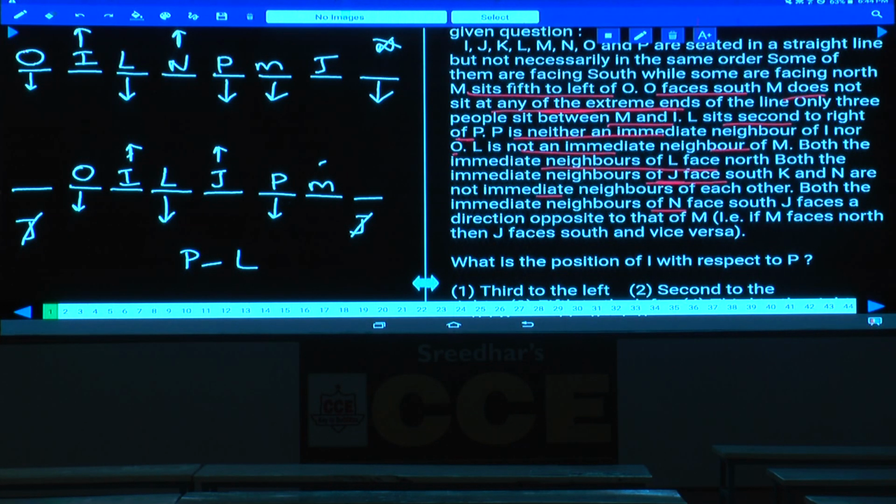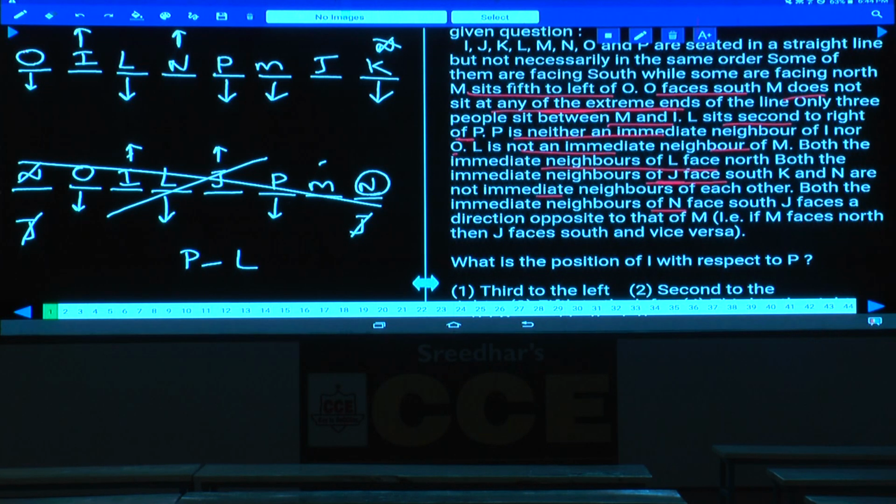Immediate neighbors of N are facing south. But where is here? Can we have N at this place? No. Why? Because two neighbors are not there. N cannot be here as well. Hence, the second case is completely ruled out because there is only one neighbor to N, but not two. And this case is completely ruled out. Then who is the person left over here? K is the person left over.